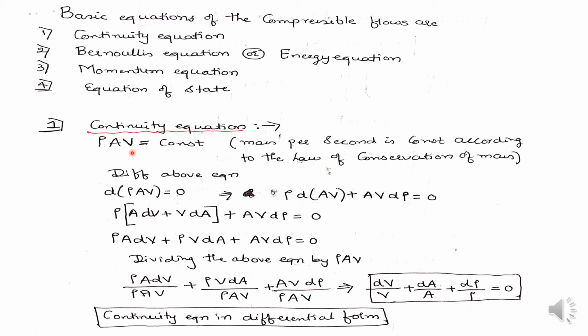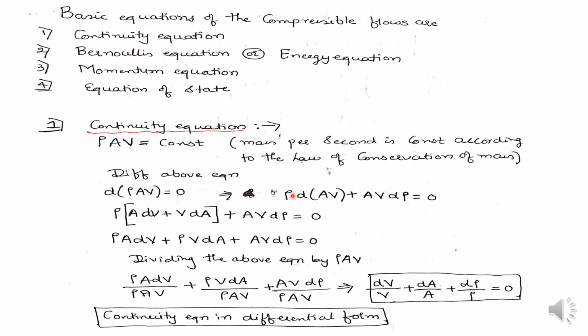Now differentiating the above equation, differentiation of rho A V is equal to 0. This is in the form of differentiation of UVW.